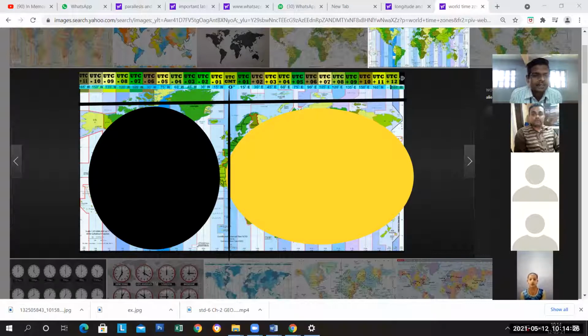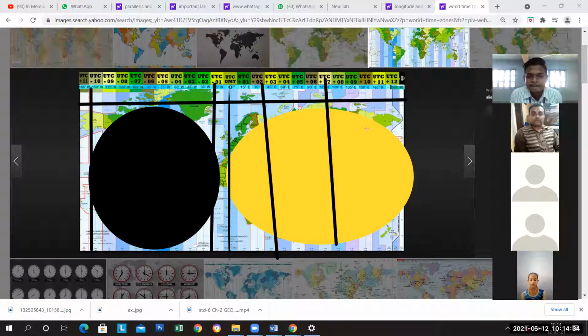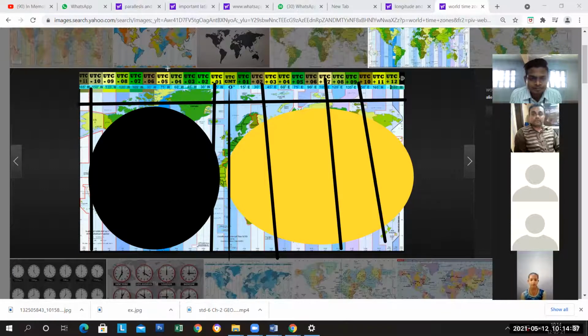Latitudes and longitudes. Different cities are there, so we can easily identify them. That's why different longitude and latitude degrees are given here on the screen.